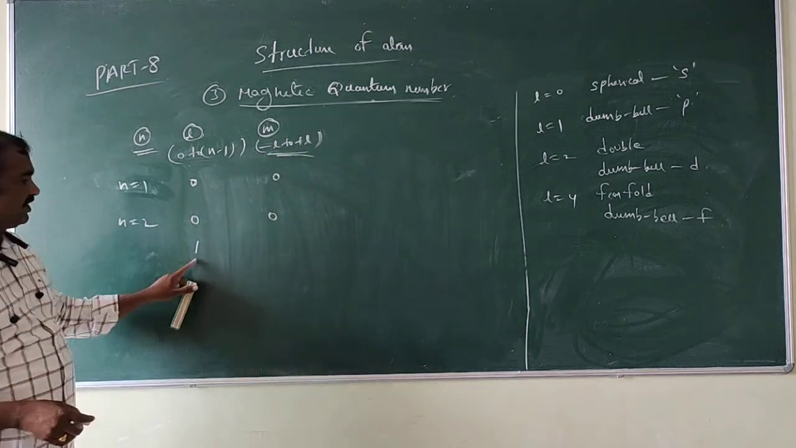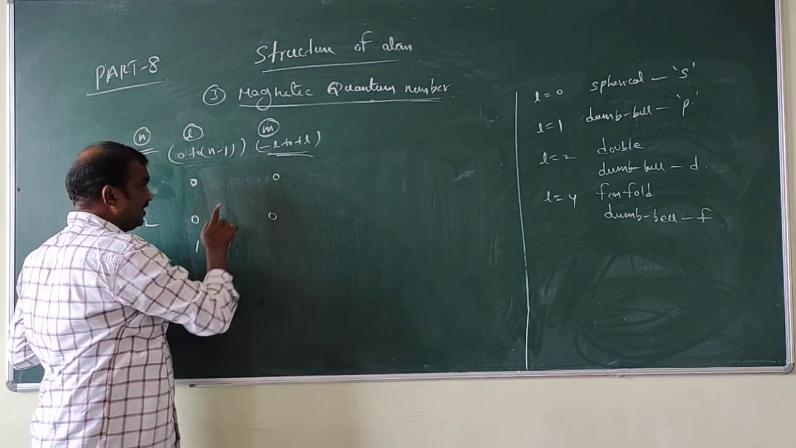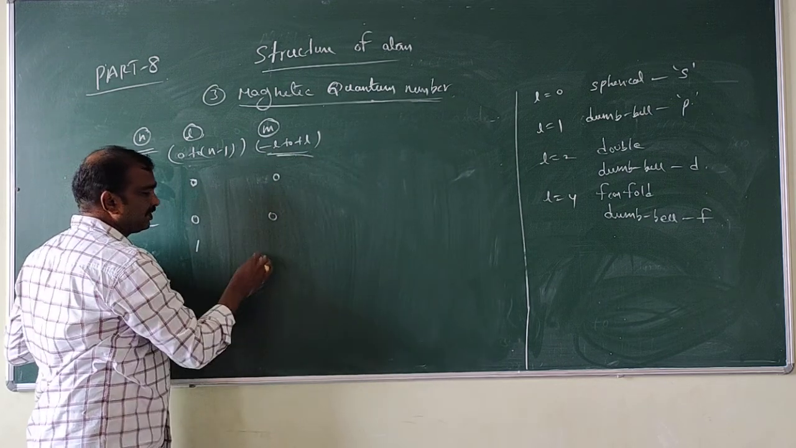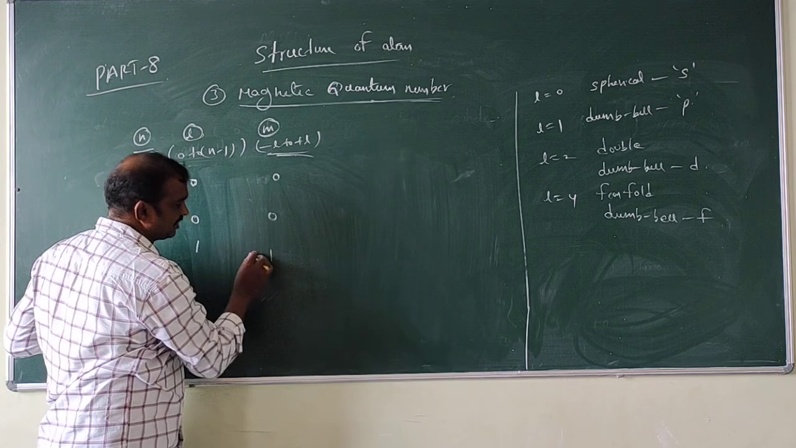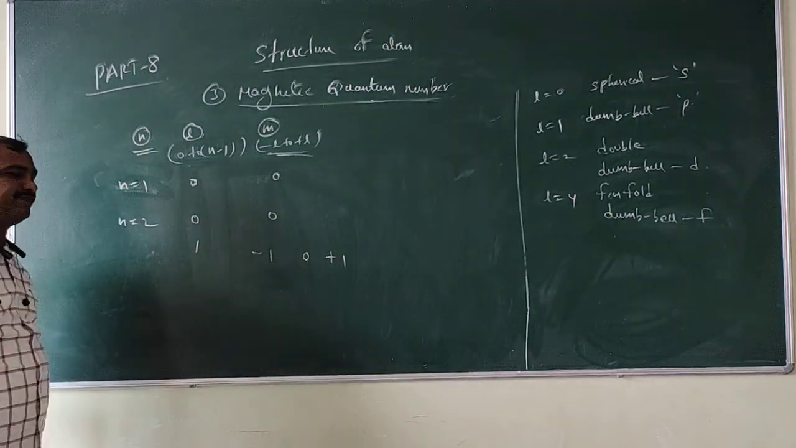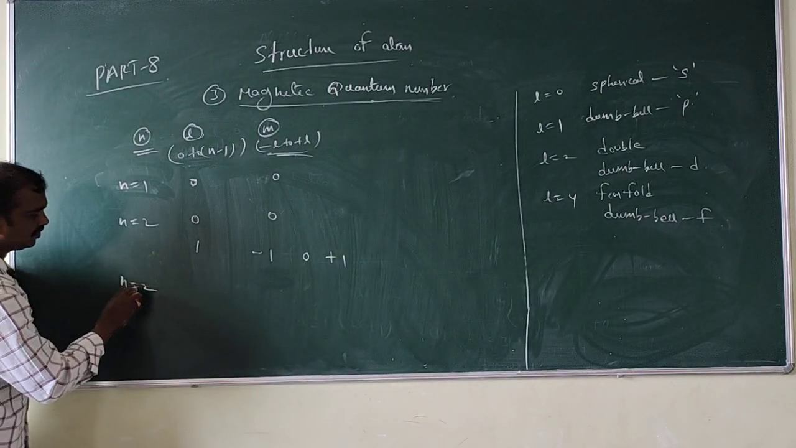So like that, L is equal to 1. L is 1, so M runs from minus 1 to plus 1. That means minus 1, 0, plus 1. 3 M values will come. So like that, for N is equal to 2.